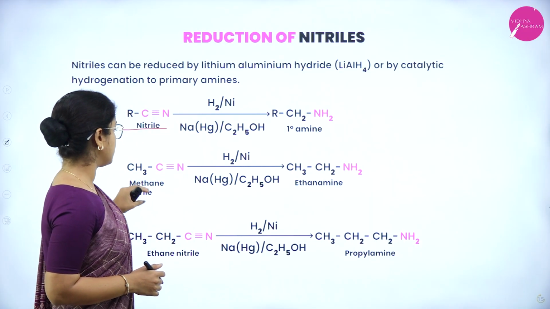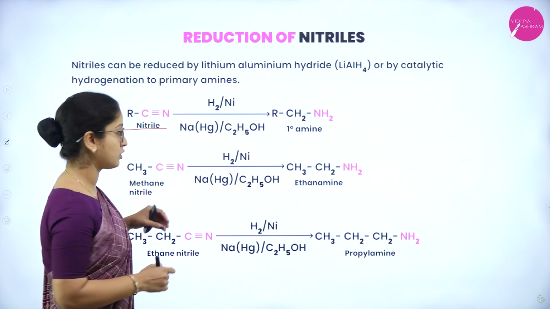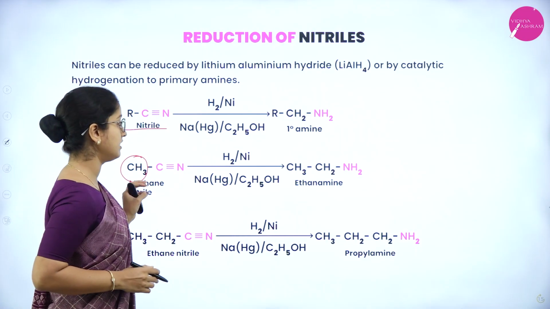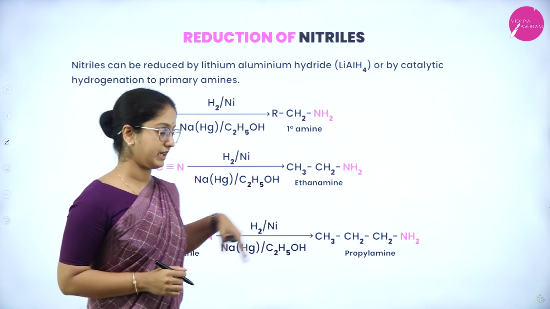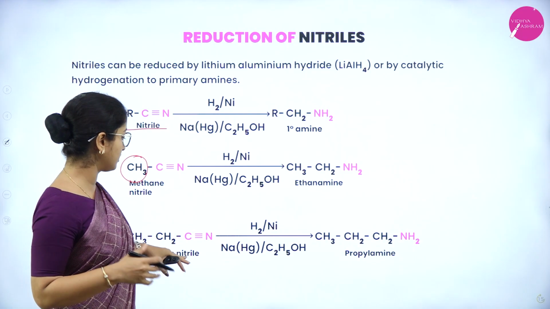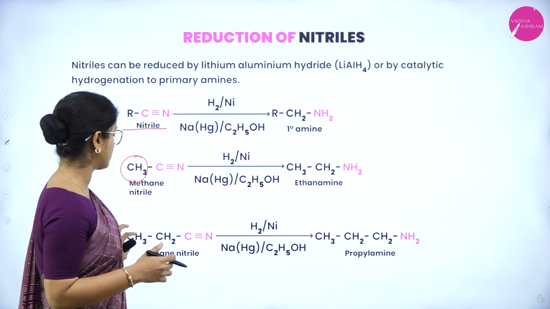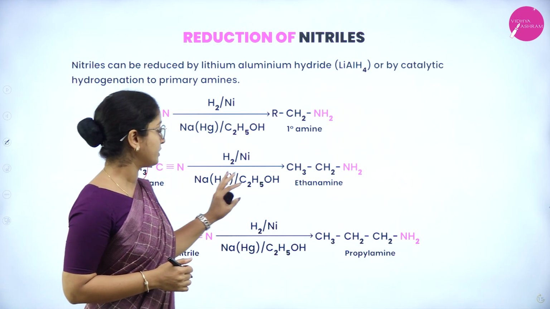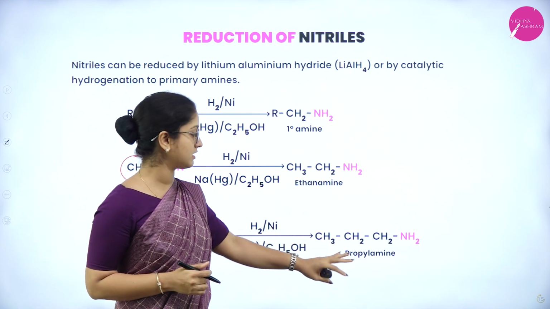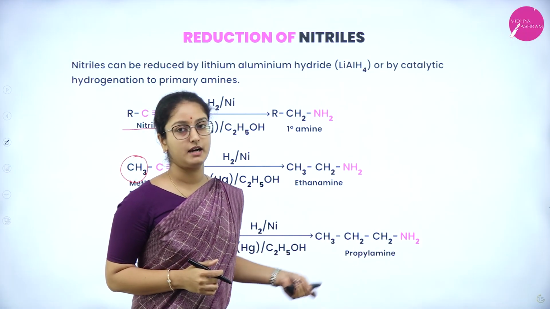Let us see the example, that is methane nitrile. So the alkyl group here is methane. In the presence of the same catalyst, it is going to produce ethane amine. The second example is ethanamine, that is two CH2 groups are added to it, and therefore with the same catalyst, it is going to produce propyl amine.